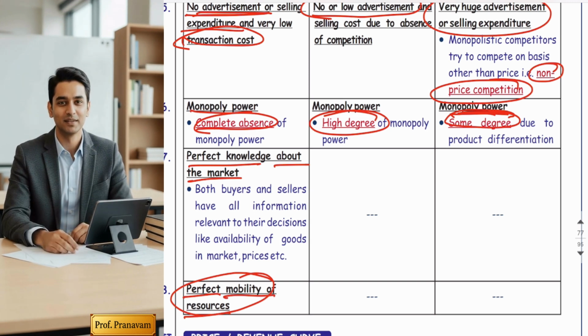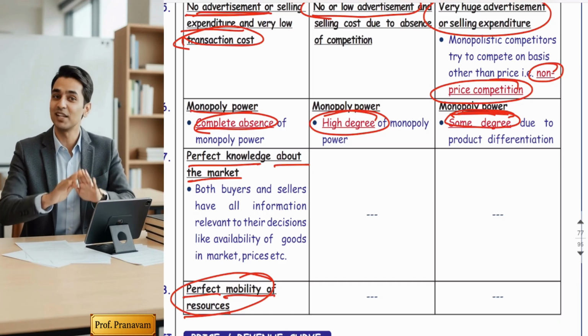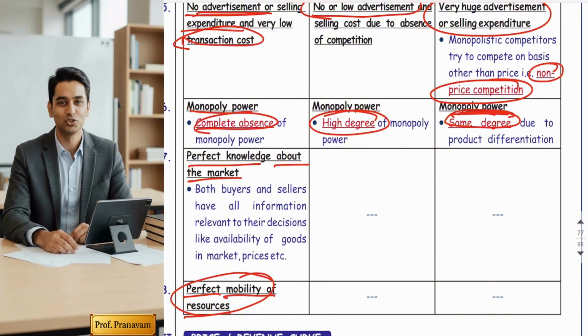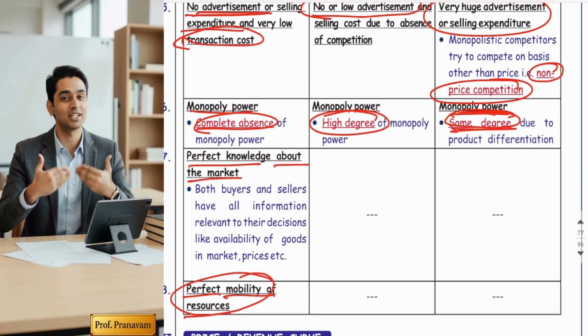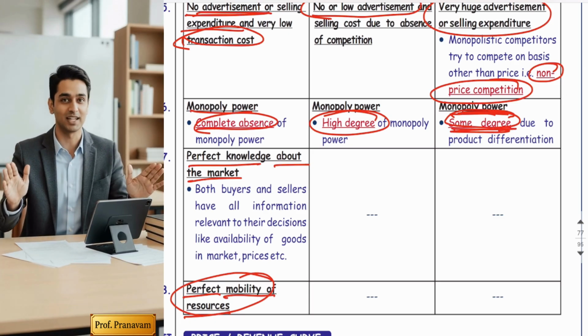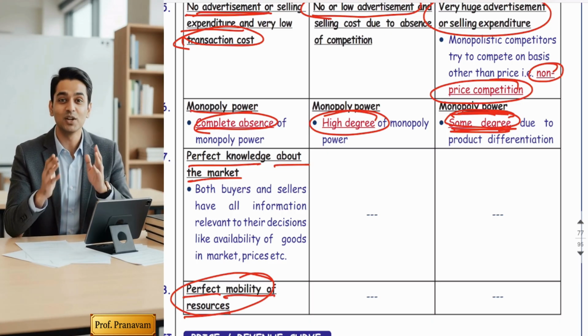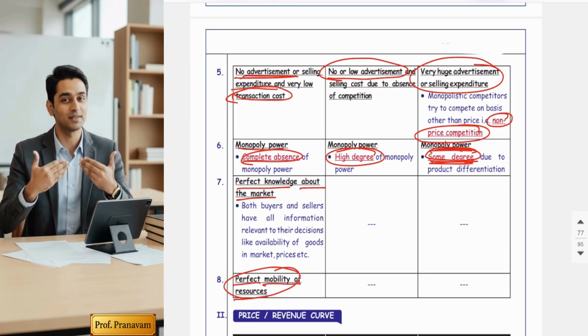The best example in India is in the butter industry, where Amul is enjoying monopoly, but I cannot say the Amul company is a monopolist because there are many sellers. He's facing competition also. The second example is in the chocolate industry, Cadbury. Cadbury is enjoying some degree of monopoly power, not the entire, because he's not the single seller. There are many other sellers selling chocolates. Okay, so hope you understood the features.